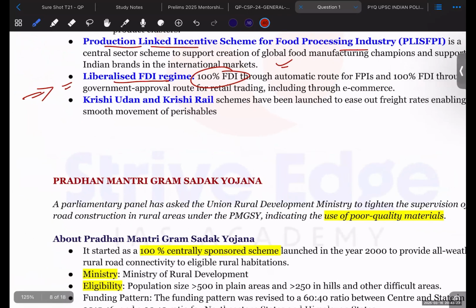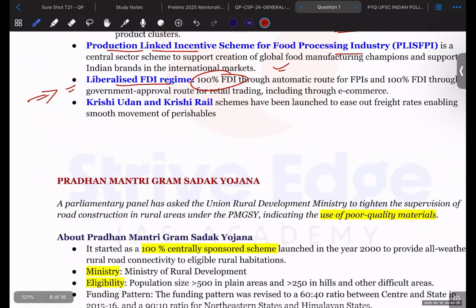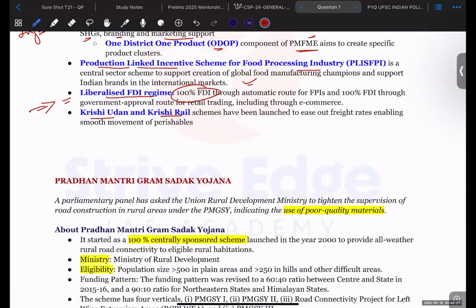Krishi Udan and Krishi Rail schemes have also been launched. Krishi Udan uses airplanes or helicopters to transport perishable products from the region where they are produced to the region where there is demand or the nearby city area.